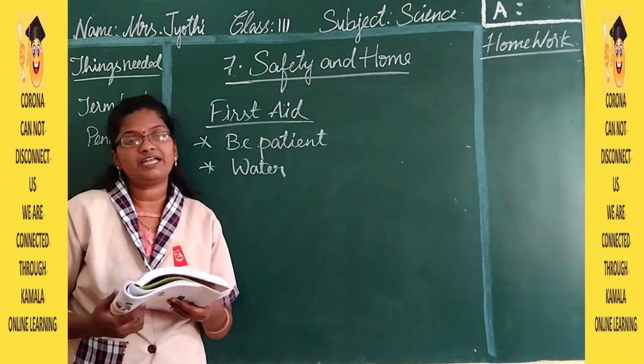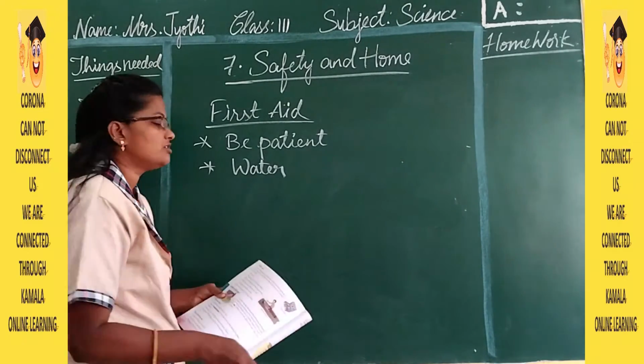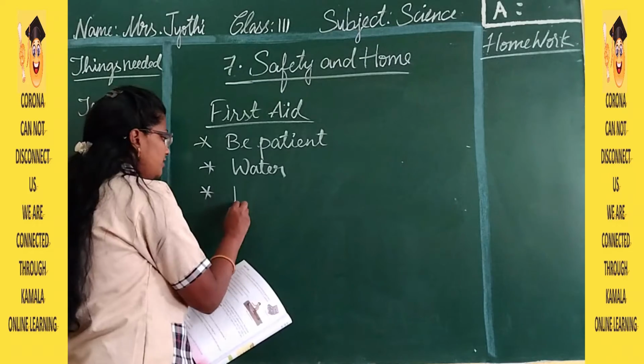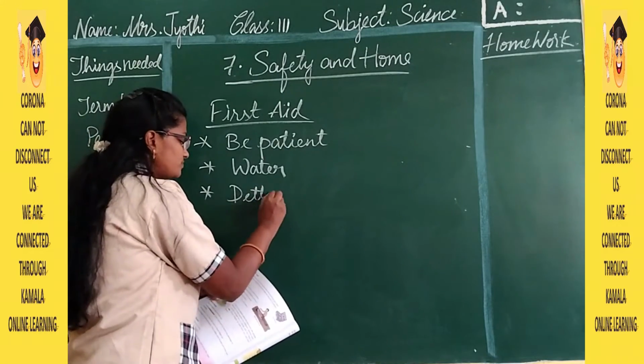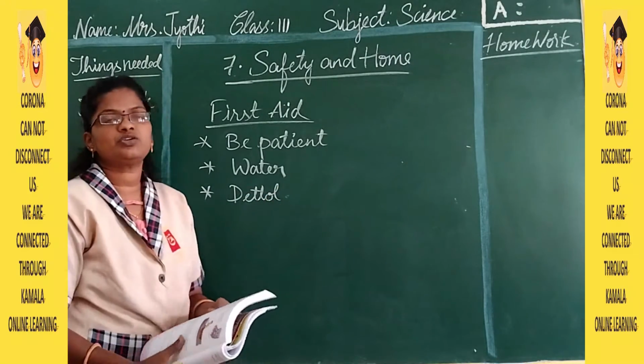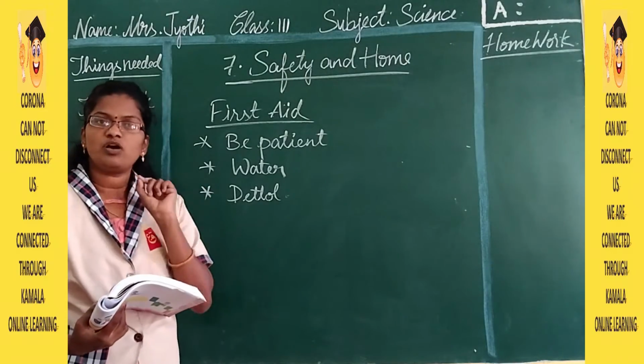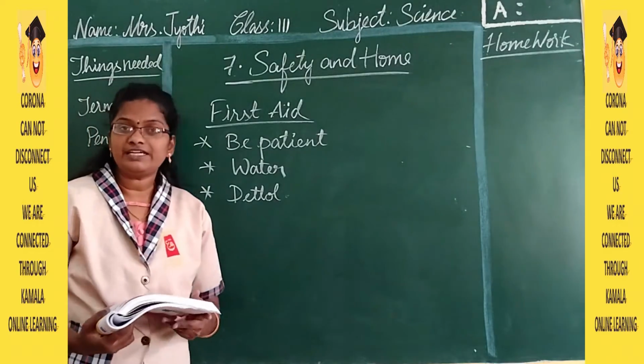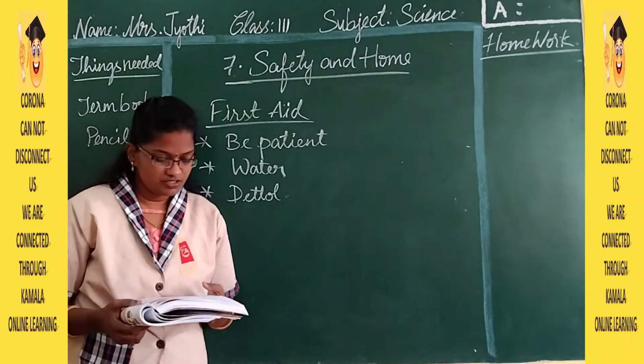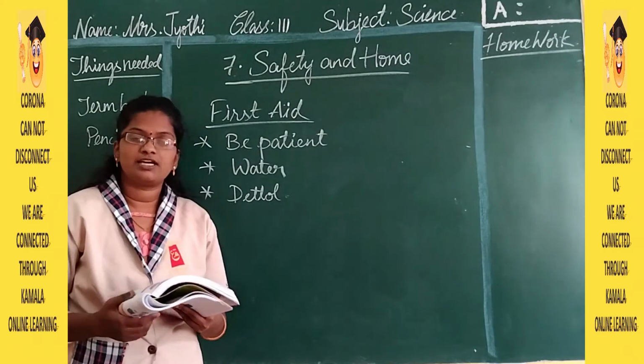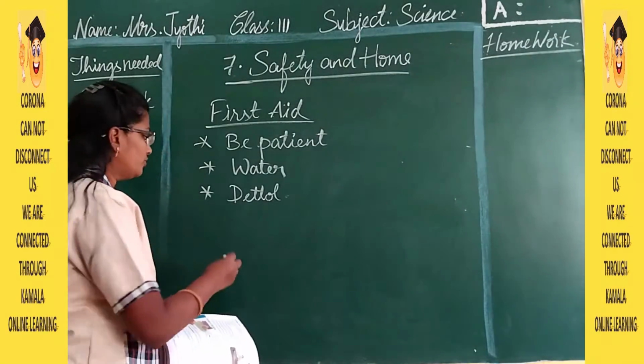Wash the wound with antiseptic solution. So what is antiseptic solution? Nothing but Dettol. Whenever the person is hurt, if it is a small wound, then we have to clean it with the antiseptic solution. Then apply some ointment to the wound.